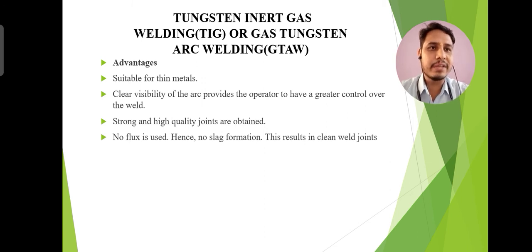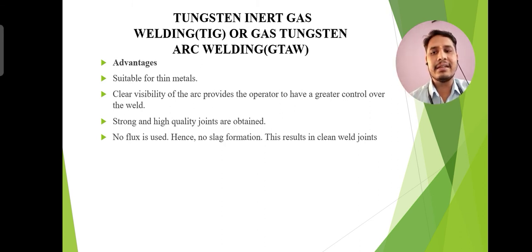So there is no chance that the flux will get entrapped inside the molten metal pool. Strong and high quality joints are obtained, as I told you, and slag will not be formed because we are not going to use flux in this type of welding process. TIG welding is very much suitable for high quality welding of thin materials, as thin as 0.1 to 5 mm, and it is a very good process for welding non-ferrous materials such as aluminium and stainless steel.